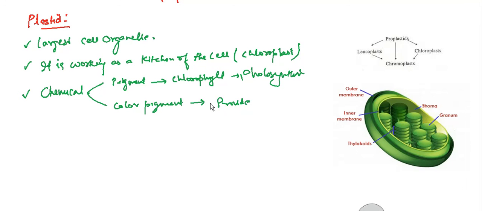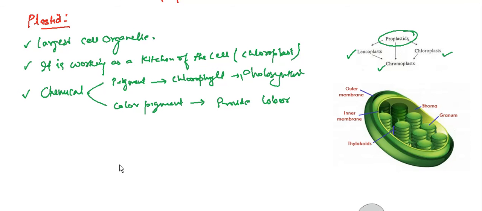Like some leaves are yellow in color, some leaves are red in color. So this red, green, yellow and other colors are due to the color pigment which is produced by the plastid. So it provides color. So here you can see that plastid is of three types, leucoplast, chromoplast and the chloroplast, and these all are developed from the proplastid.